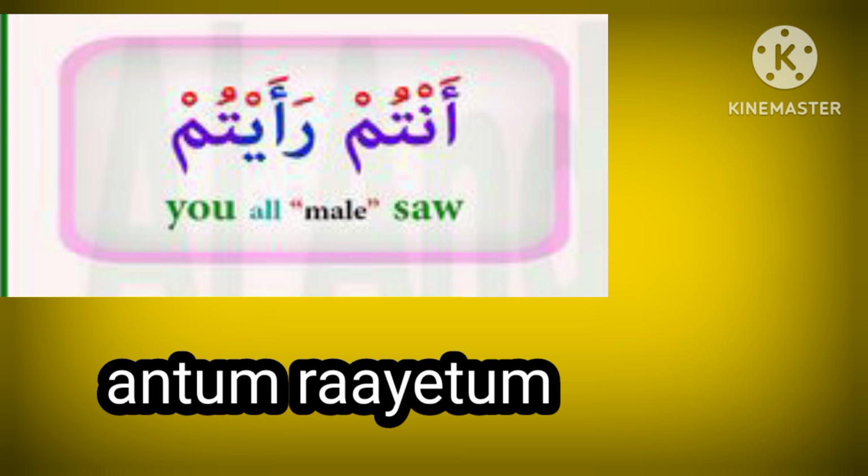Antum is a pronoun. It is spoken for plural form for three person and more than three person. Raitum is a verb. It is spoken for plural form for three person and more than three person. Antum raitum. You, all of you saw. It is spoken for three male person and more than three person. Antum is hidden in raitum. You can say raitum. Raitum means all of you saw.